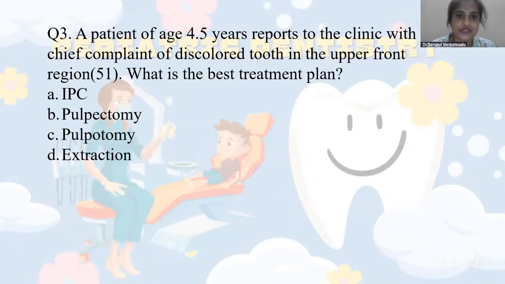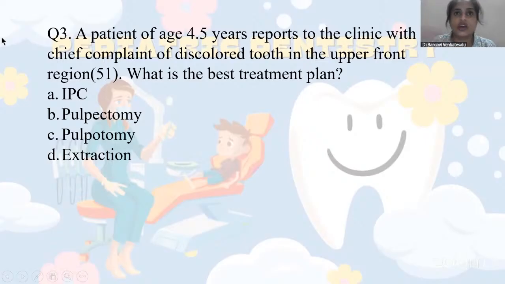A patient of age 4.5 years reports to the clinic with the chief complaint of discolored tooth in the upper front region. What is the best treatment plan? So here you can see the keywords are going to be, again, the child's age and discolored teeth. Discolored tooth means your non-vital tooth. The tooth is already non-vital. Patient age is 4.5 years.